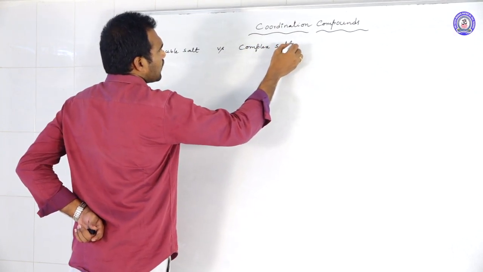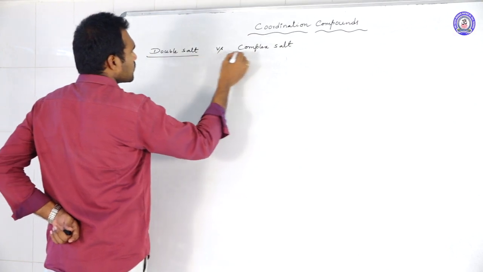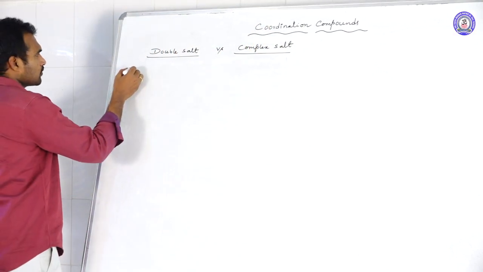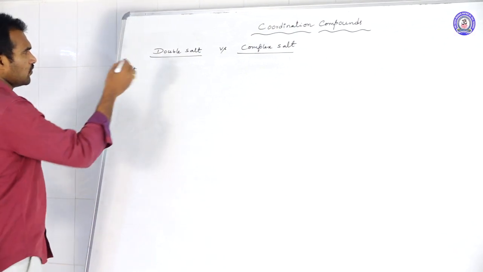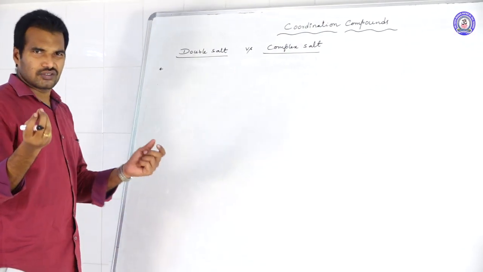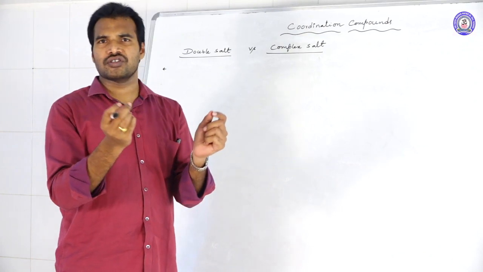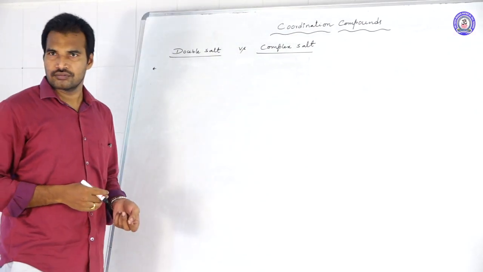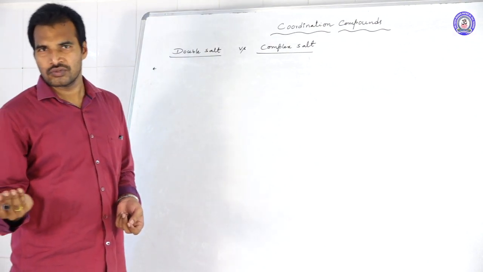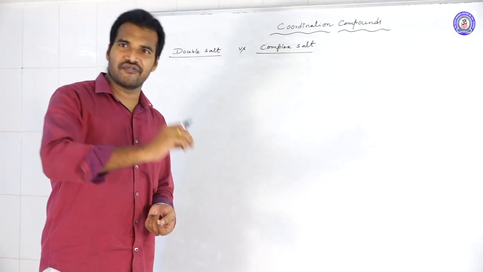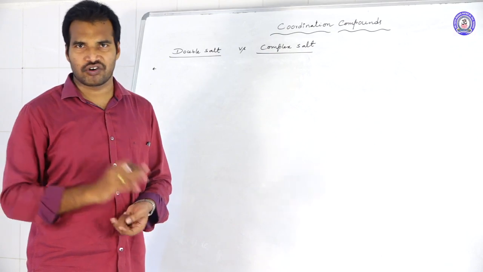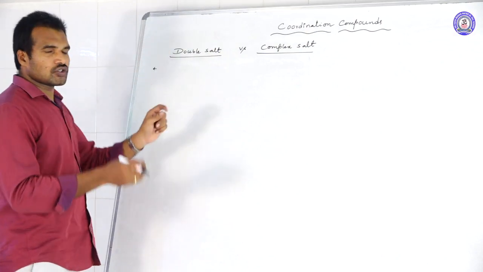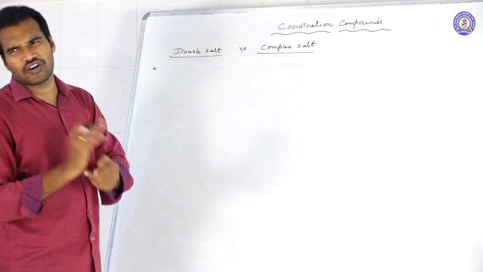What are the main differences between double salts and complex salts? See, double salts, here I am giving a few examples. Double salts generally are a combination of 2 or more salts. For example, carnallite, KCl.MgCl2. Another example, ferrous sulfate with ammonium sulfate, having 6 water molecules. So it's the combination of 2 salts with some water molecules.